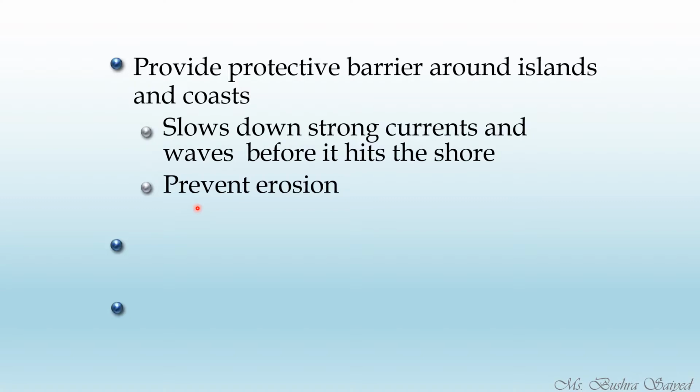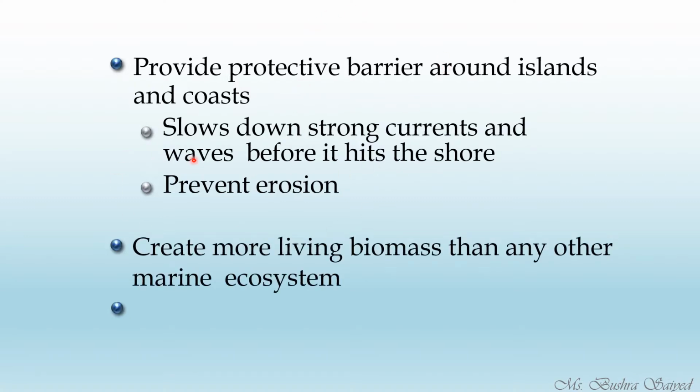Imagine if there is no reef in between the sea and the land. If there is a huge wave that is hitting the land, what will happen? Most of the land will be eroded. But because of the presence of the reef, it will form a barrier and will prevent erosion. Create more biomass than any other marine ecosystem. Okay, it itself forms an ecosystem because the reef consists of a huge variety of organisms in it. So that is why it will produce living biomass also, which will contribute to the productivity of the sea.